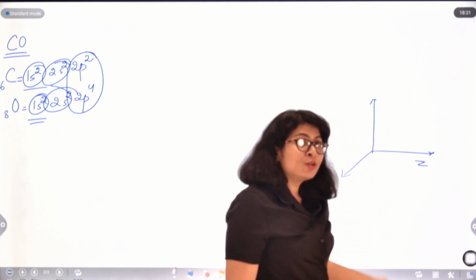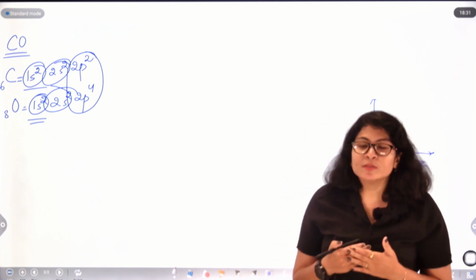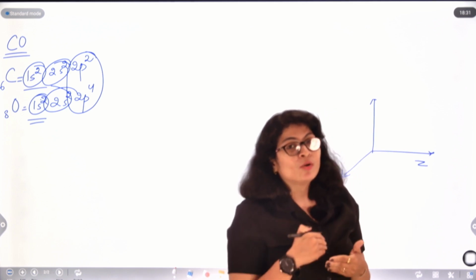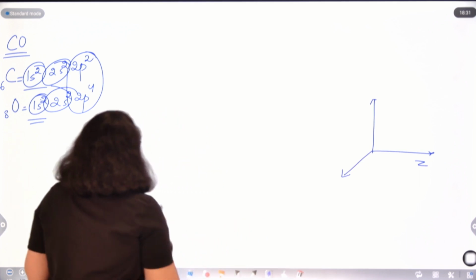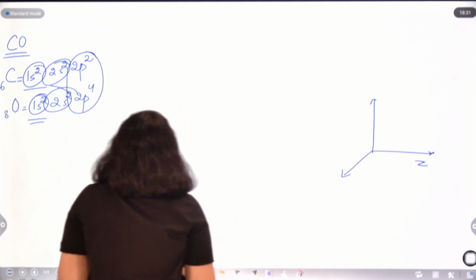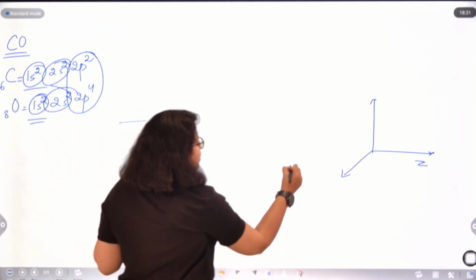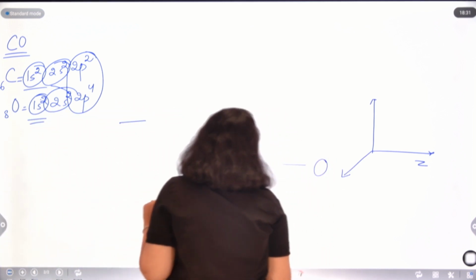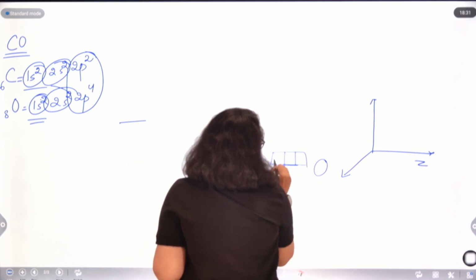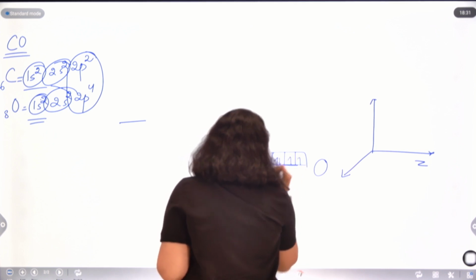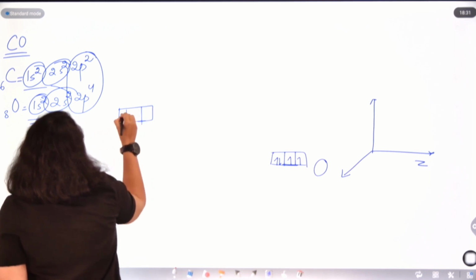So is the energy of sigma and pi the same? Obviously not. Sigma bond is more stable than pi bond, so sigma has less energy than pi. So pi bonds are present at a higher energy. If this kind of splitting happens, here I am writing carbon, being less electronegative, at the top. Here oxygen, being more electronegative, I am writing at the bottom. For oxygen I have a 2p4 configuration, so 1, 2, 3, 4. For carbon I have a 2p2 configuration.